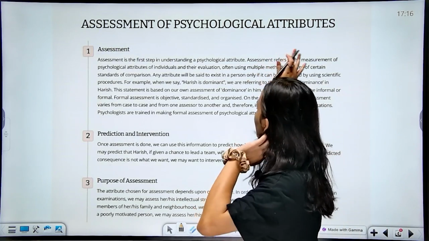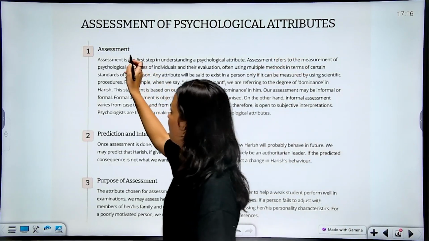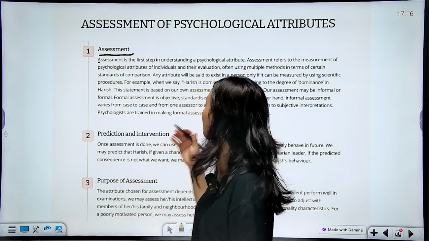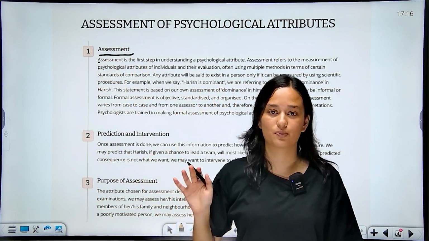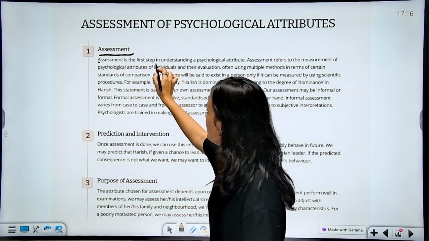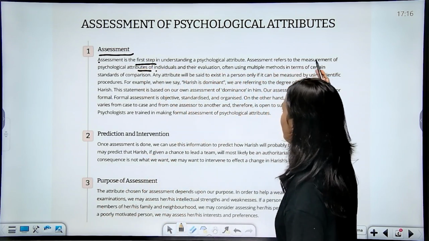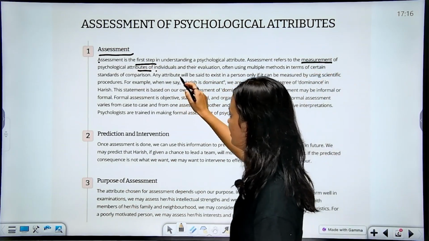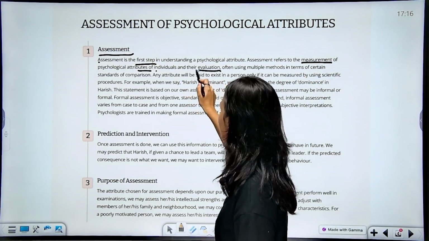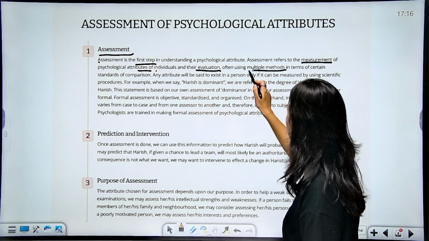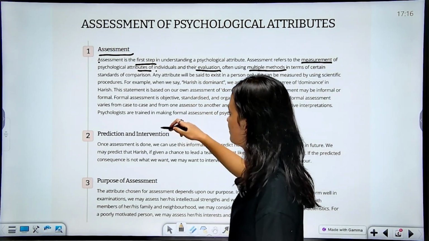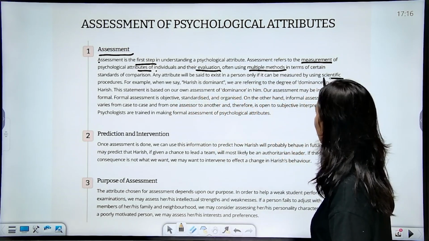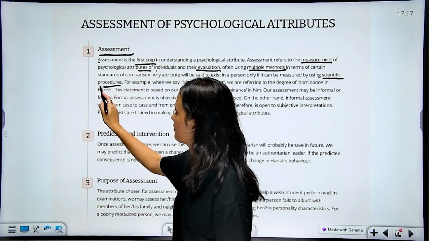Now, assessment of psychological attributes. What do you mean by assessment? Assessment basically means measuring what psychological attributes you possess. Assessment is the first step in understanding psychological attributes. Assessment refers to the measurement of psychological attributes of individuals and their evaluation, often using multiple methods in terms of certain standards of comparison. Any attribute will be said to exist in a person only if it can be measured by scientific procedures.